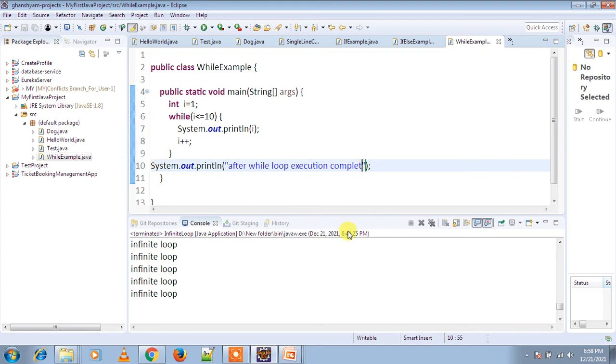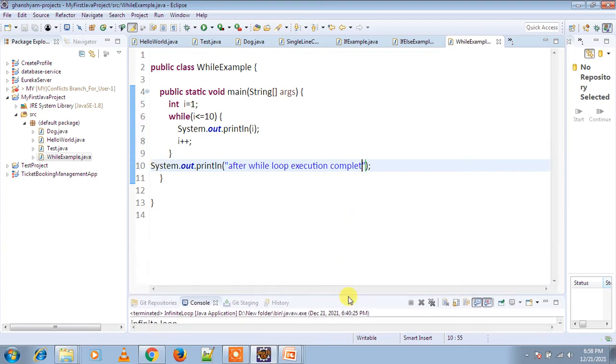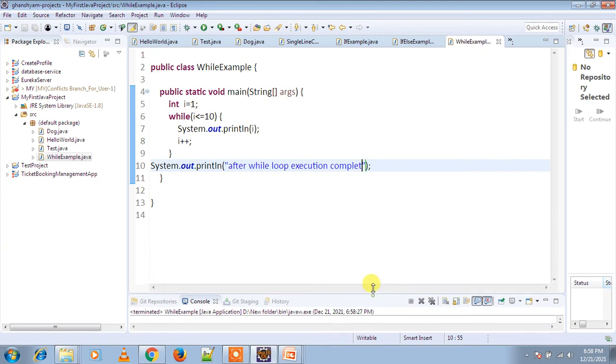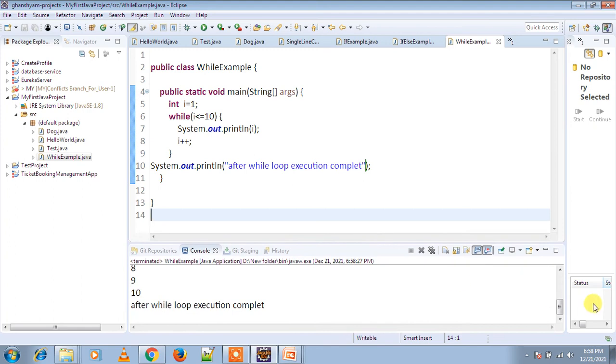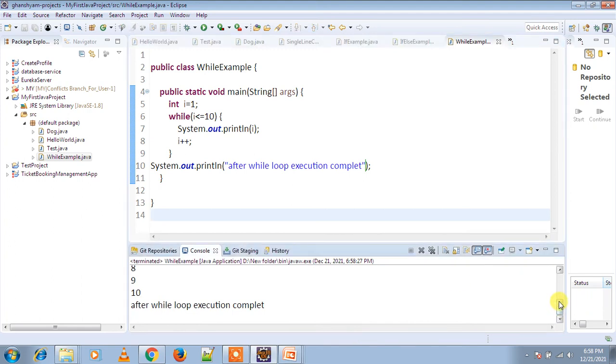Ctrl+S. So this is our while loop example, and as you run this program you can see the output. The values are printed from 1 to 10, and after the while loop completes, our statement after while loop execution complete is printed.